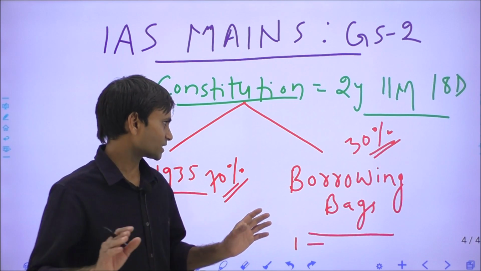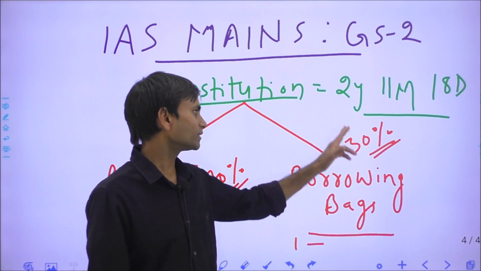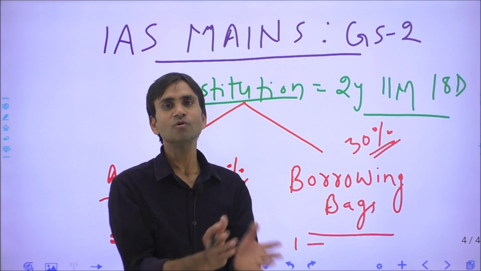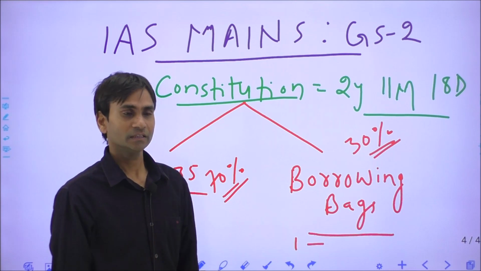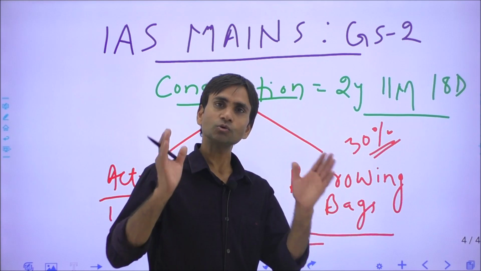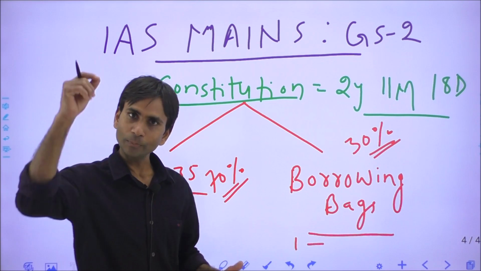Now we have to ascertain that the above mentioned features are only 30% of the total volume of the Indian constitution. The remaining 70% features are the reflection of Indian socio-economic and political circumstances. And now you have to prove this.